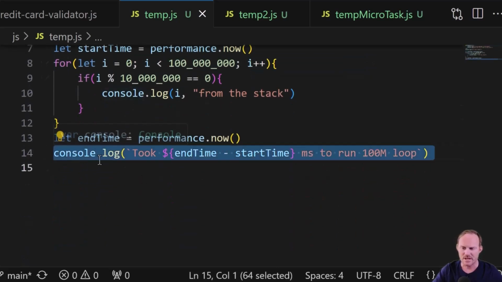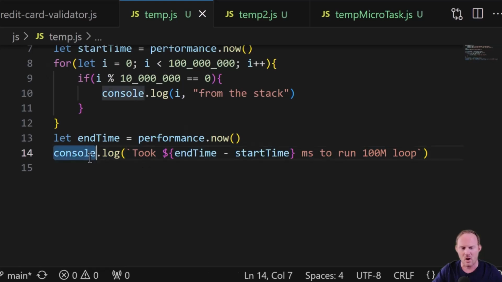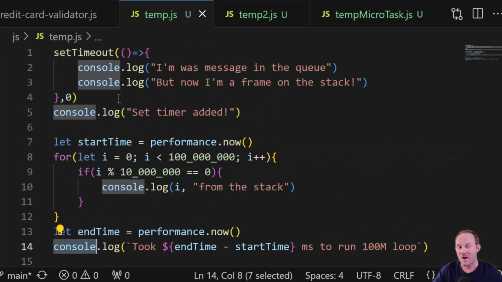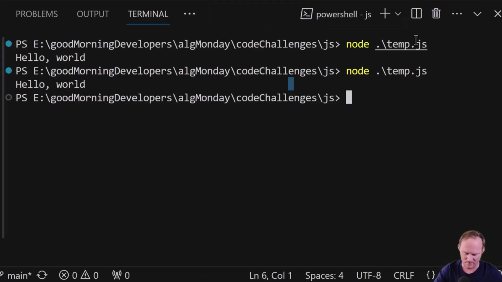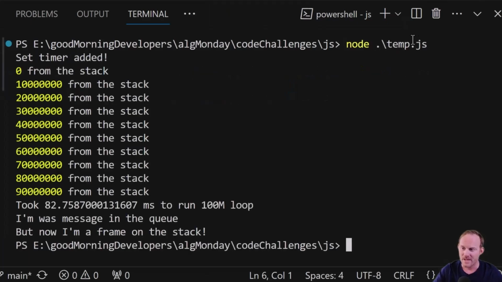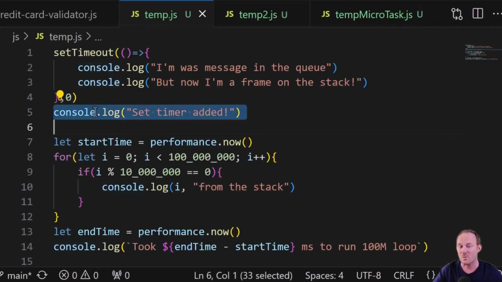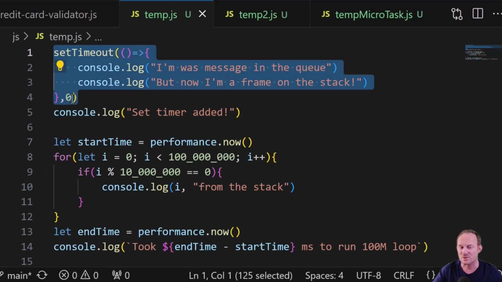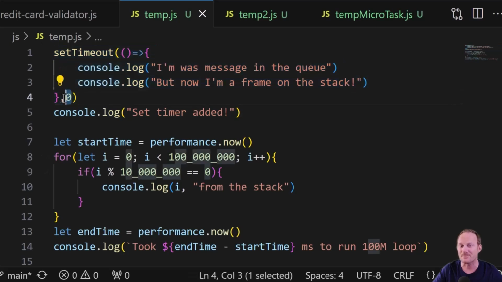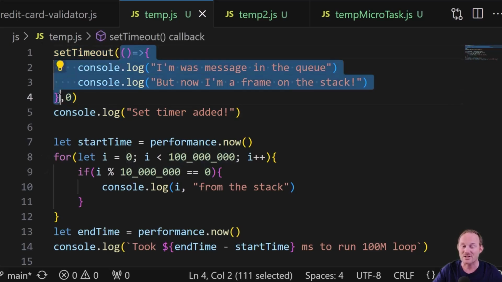Lastly, line 14, we get our console.log, okay? Where and when does all this stuff happen? I'm going to run our code again, and the first thing that happens is set timer added. So that means line 5 is the first log that we get. So even though this was going to wait 0 milliseconds, where do callbacks go?